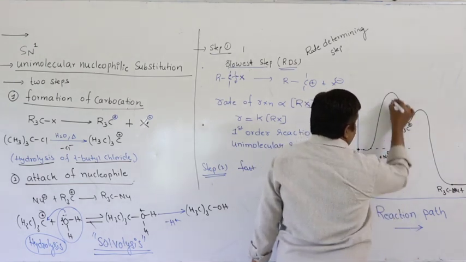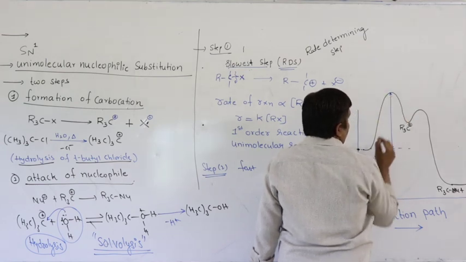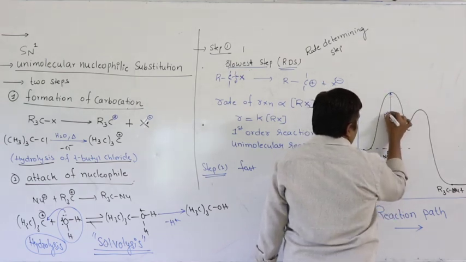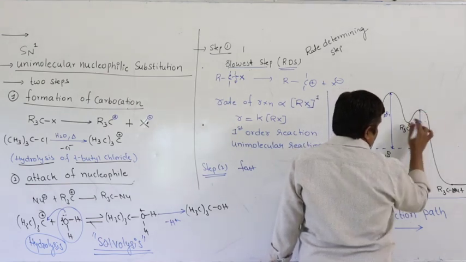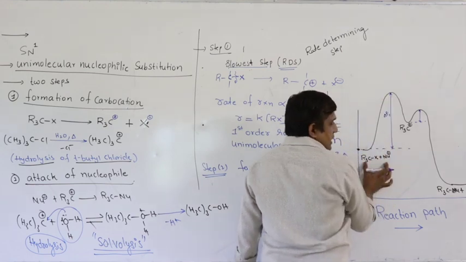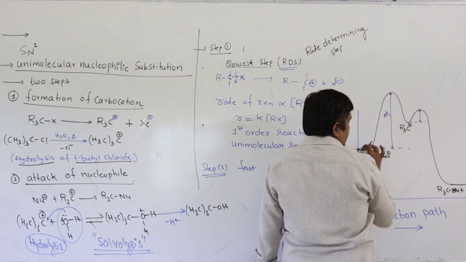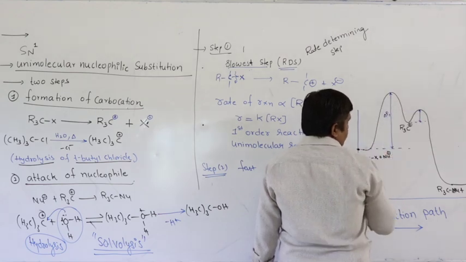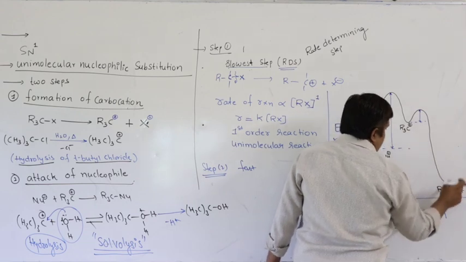This is the activation energy for the formation of the intermediate, delta E1. This is the activation energy from intermediate to product. The first step is the conversion of the reactant alkyl halide to the carbocation. Second step, conversion of this carbocation to the corresponding product.